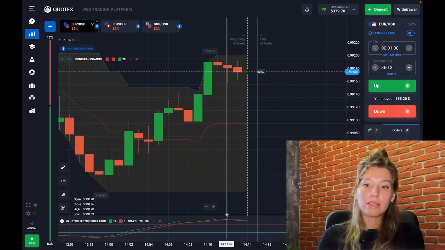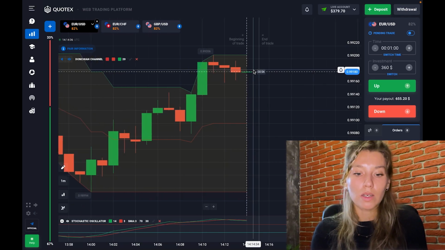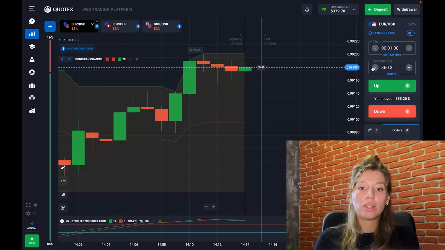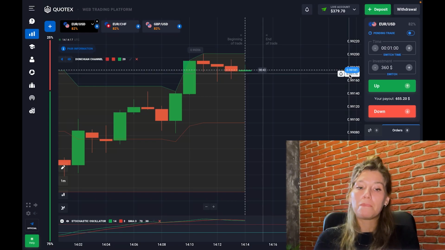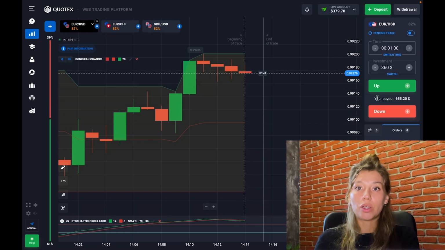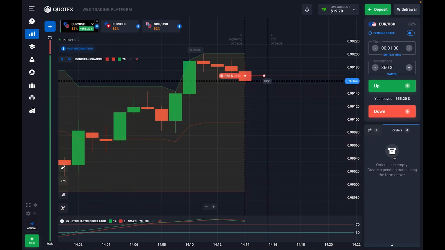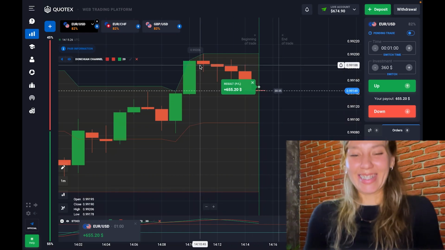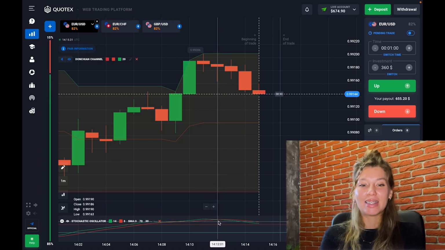And we see here this intersection on the stochastic oscillator. Wow, after this the price is slowly going down step by step. Here again I want to make a trade with the same investment, $360 will be enough. So be ready to put option right now. Well, this is perfect. This time we are in a profit, and that's excellent because we have here a perfect signal to enter the deal, right?